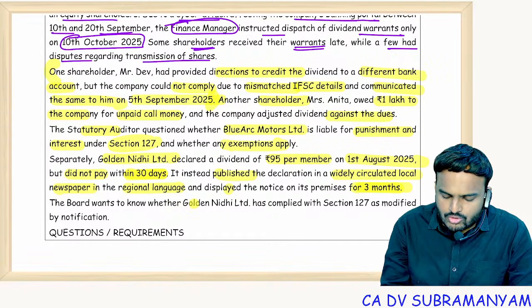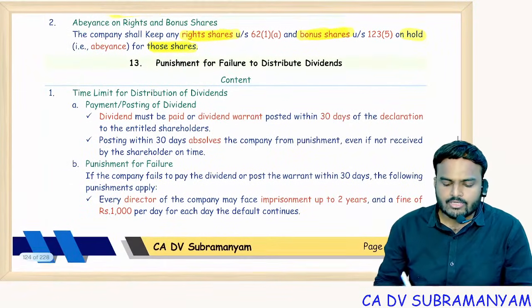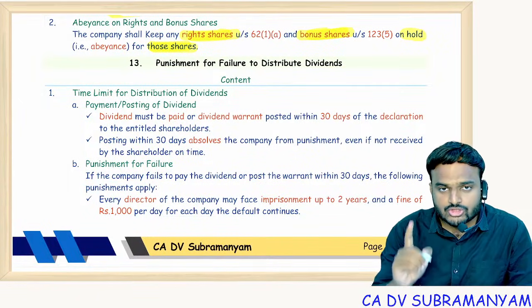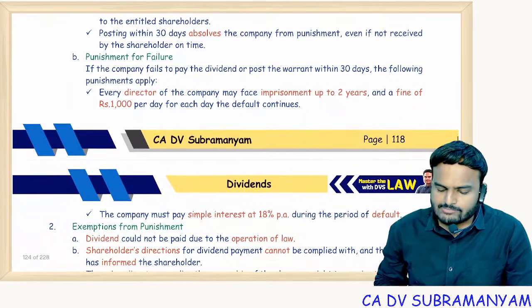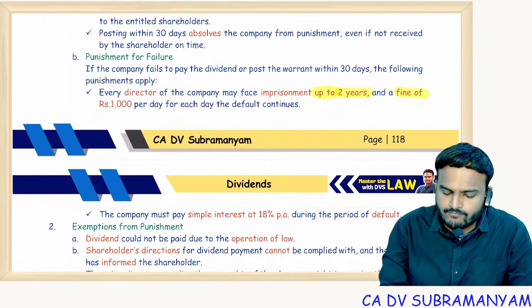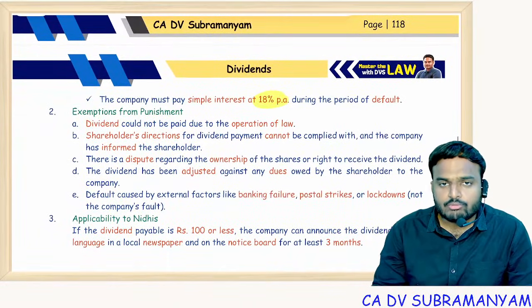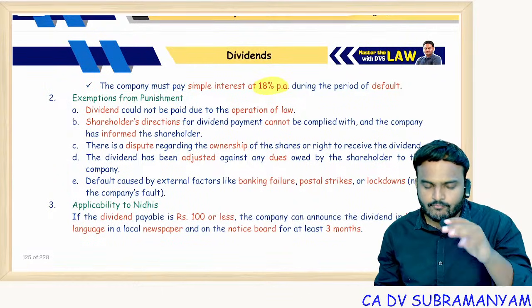The board wants to know whether Golden Nidhi Limited has complied with section 127 by the notification as modified by the notification. Let's see. Declared dividends must be distributed within 30 days from the date of declaration. Or else punishment: officer punishment of imprisonment up to 2 years, which is important, and a fine of 1,000 per day during which such default continues. Whereas the company is liable to pay interest at the rate of 18% per annum. But these punishments will not apply in the following 5 cases.